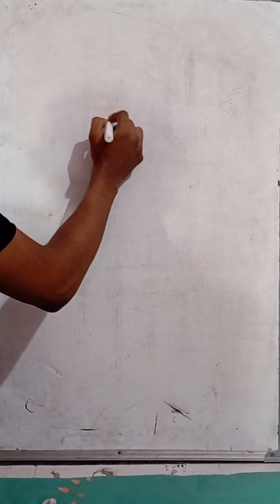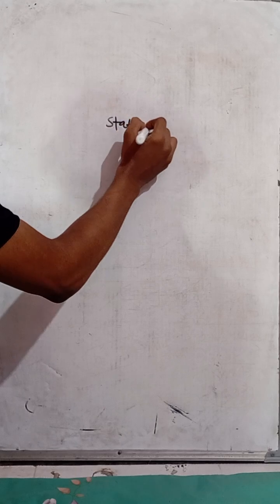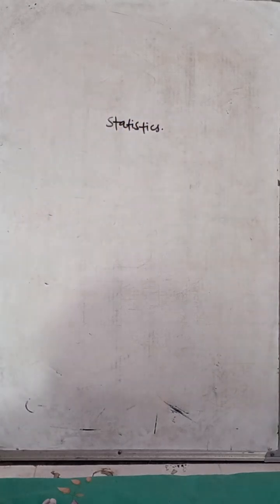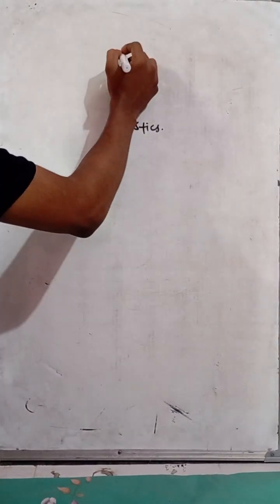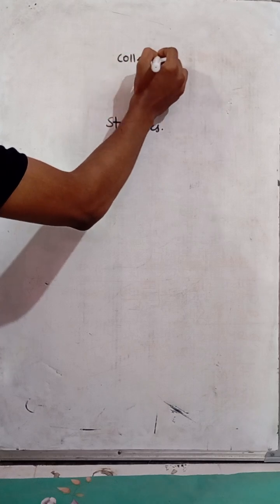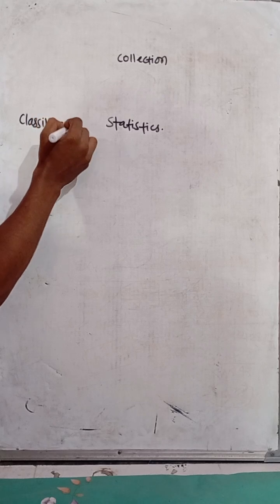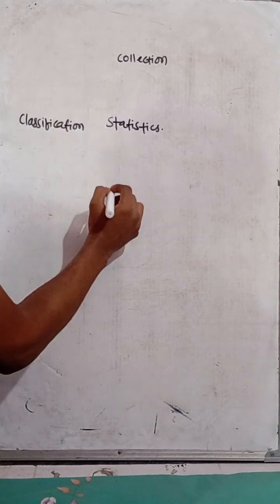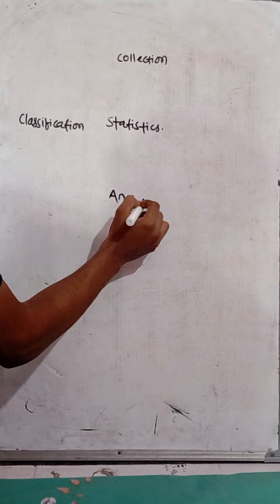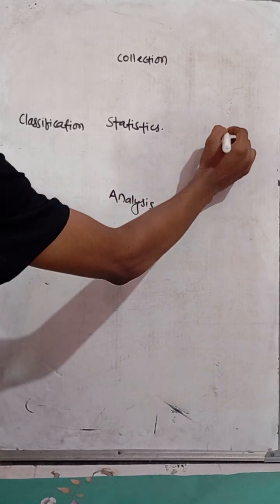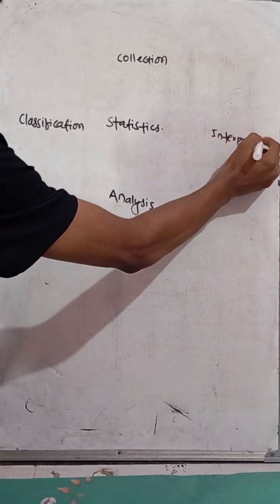So we know that statistics is running around 4 things. First, collection, classification, analysis, and interpretation.